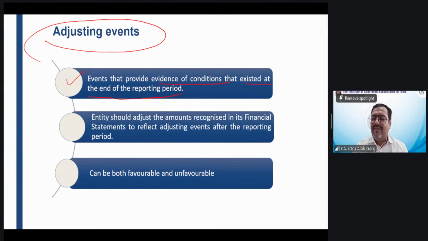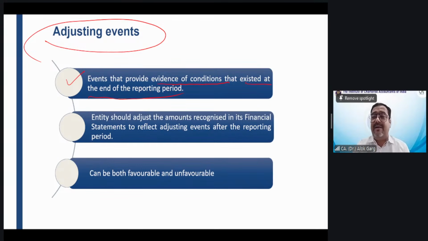You will never say that this is evidence of a condition because the wiring was there and the company knows that on one fine day there will be an arc and a fire. No, no, right? So friends, this is a non-adjusting event. This is not an adjusting event.